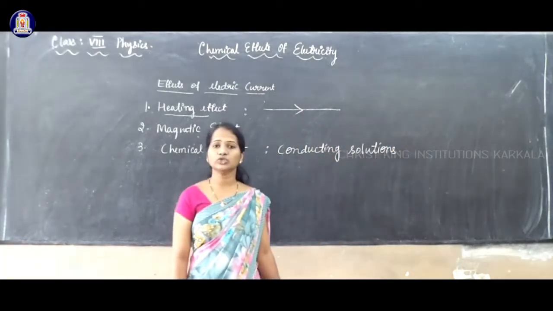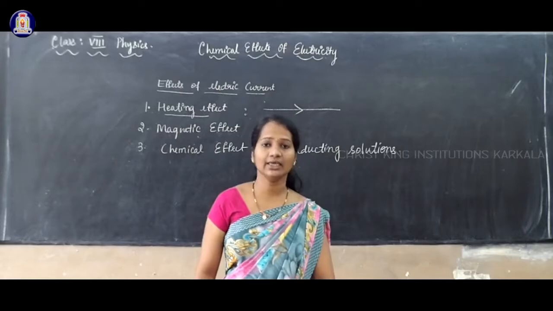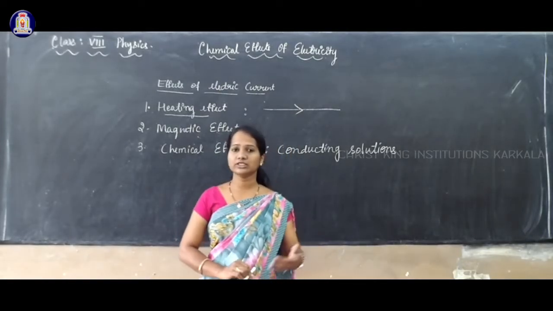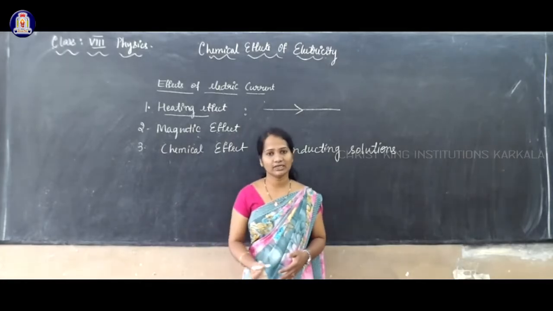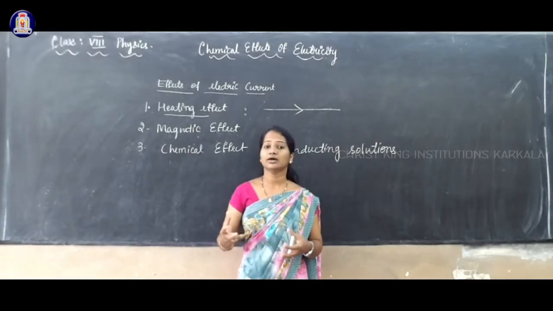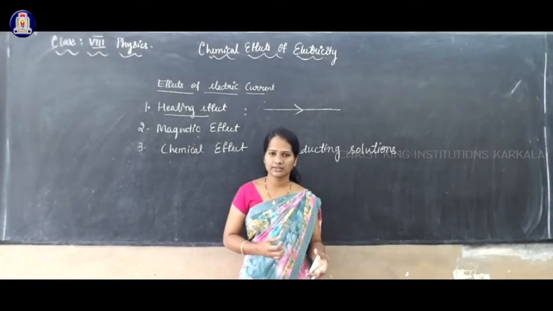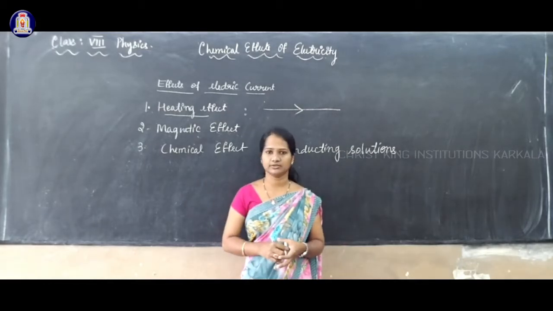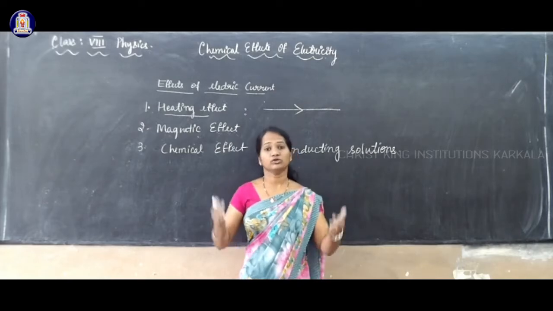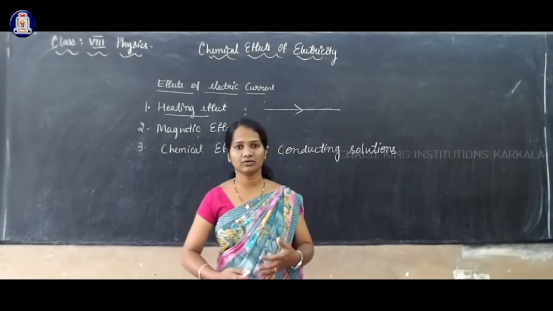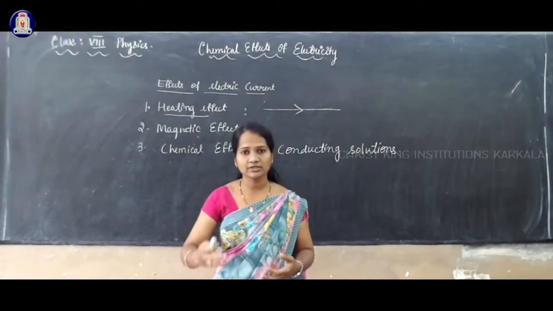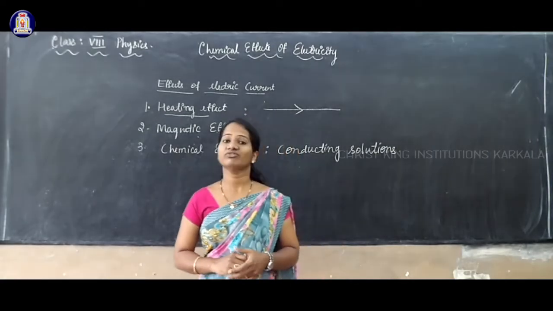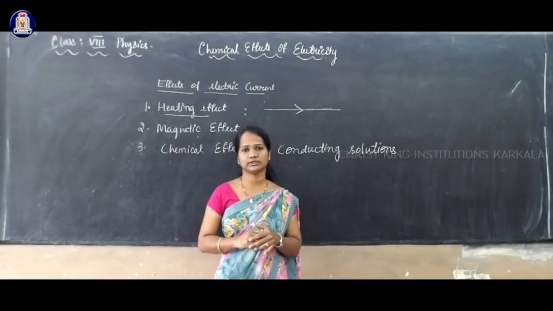Most of the solutions which conduct electricity are solutions of acids and bases. We have conducted activities and tested the conduction of electricity by taking some acids as well as some bases.